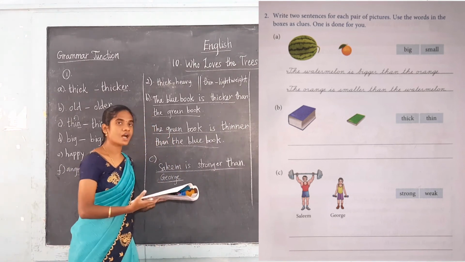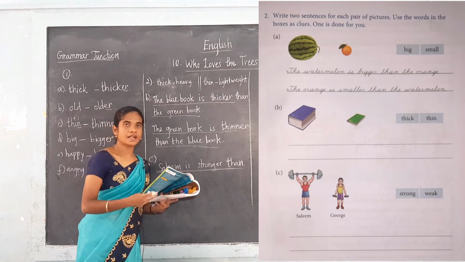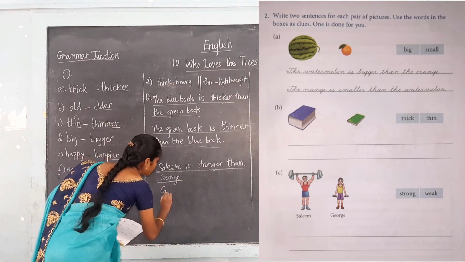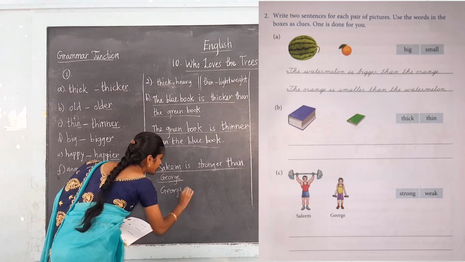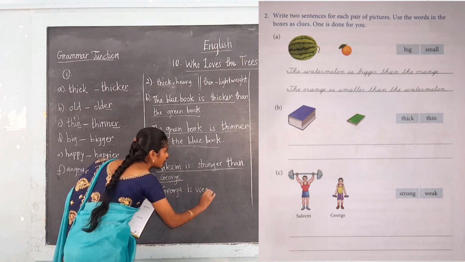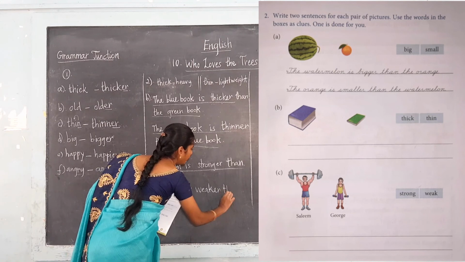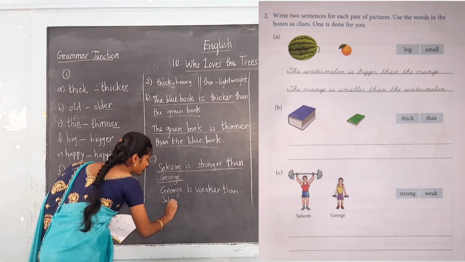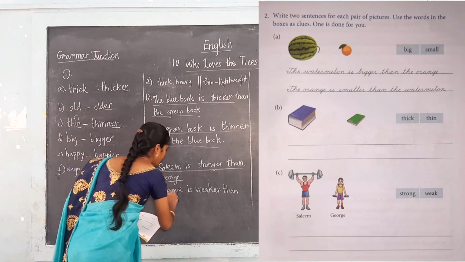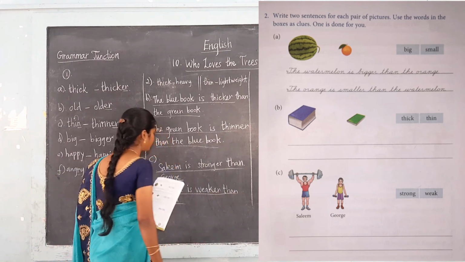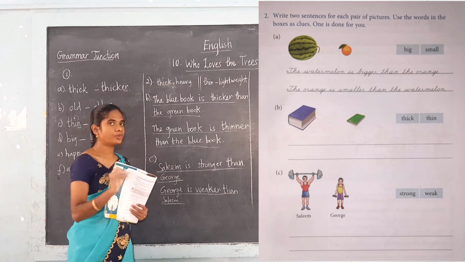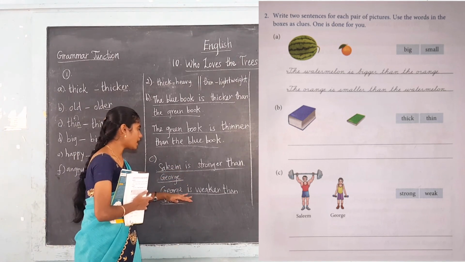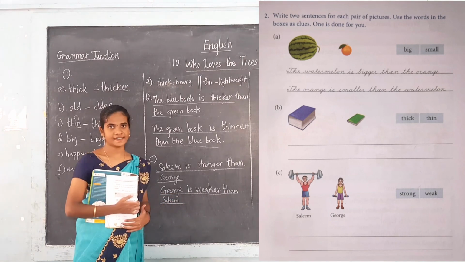And next for Charge, how can we write? How does Charge look like? Charge is very weak. So we can write Charge is weaker than Salim. You have to write this for the second blank. So before the name you should not put the article the. So we are writing Salim is stronger than Charge. Charge is weaker than Salim.